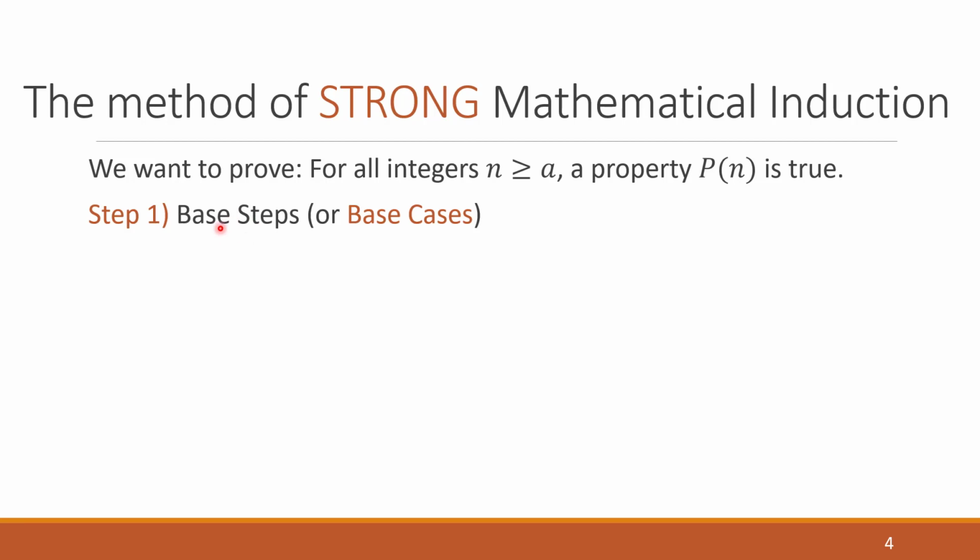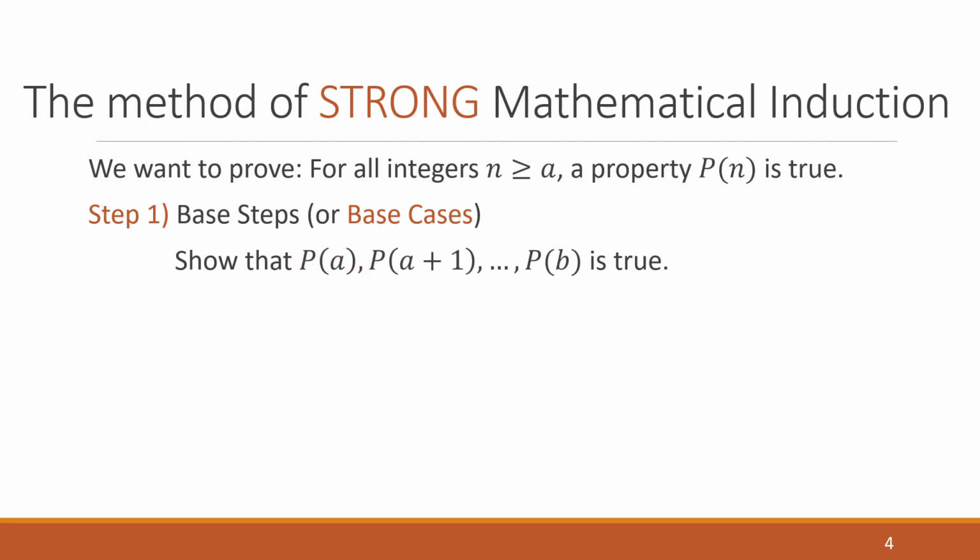And here's where we start to differ: before with weak induction, we only ever had one base case. But with strong induction, we might have more than one. I'll talk about why in a minute. Potentially, not always, we always have at least one.